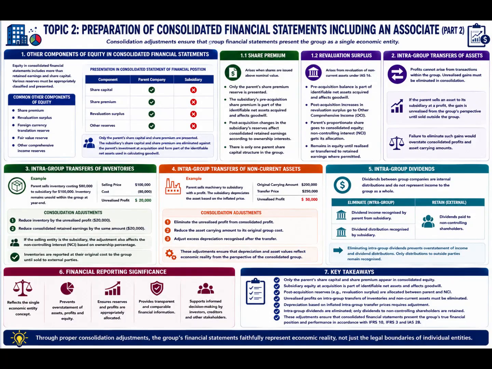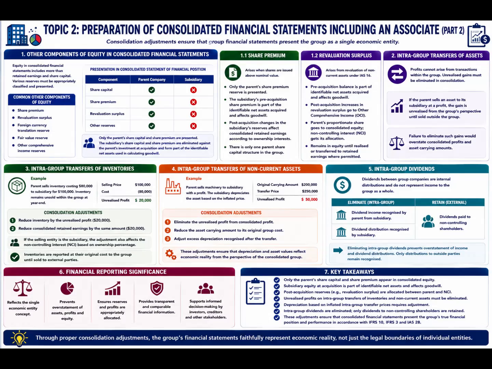The preparation of consolidated financial statements requires more than simply combining the financial statements of the parent and its subsidiaries. Under IFRS 10 Consolidated Financial Statements, IFRS 3 Business Combinations, and IAS 28 Investments in Associates and Joint Ventures, consolidation requires numerous adjustments to eliminate transactions occurring within the group and to present the group as a single economic entity.